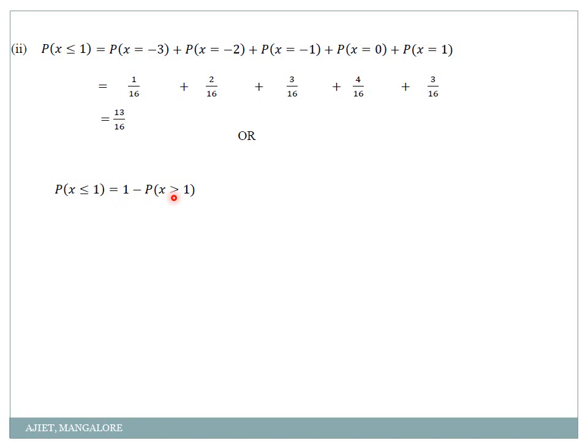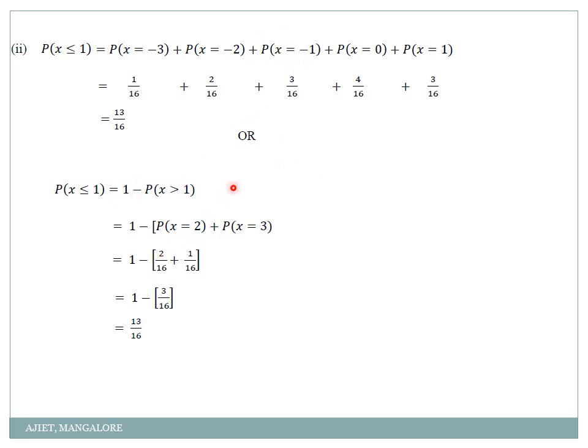Is it so? See, you know that summation of all the probabilities is 1, correct? So 1 minus the remaining terms, I can take it as probability of x less than or equal to 1. Just check the calculation. 1 minus probability of x greater than 1. Greater than 1 means what? Greater than 1 are 2 and 3. Correct? So 1 minus probability of x equal to 2 plus probability of x equal to 3. Or simply 1 minus 2 by 16 plus 1 by 16, that will give me 13 by 16. See, this is one more method of doing it. Whichever you feel easy, you can do it.